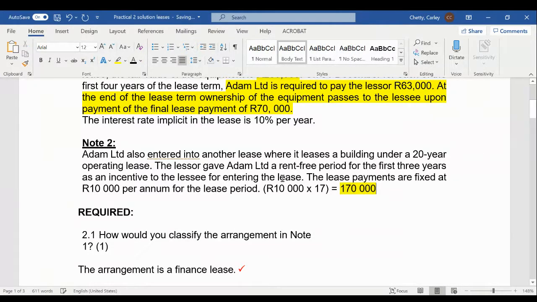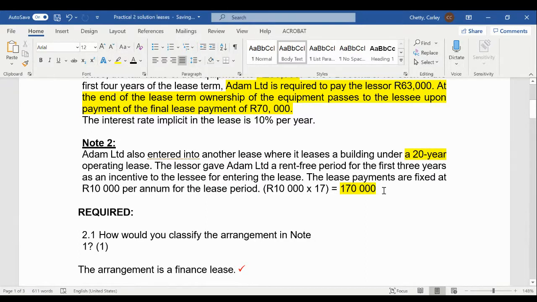This is the total amount the lessee is going to pay the lessor through our operating lease payments. But now this amount needs to be accounted for over the 20-year operating lease period.